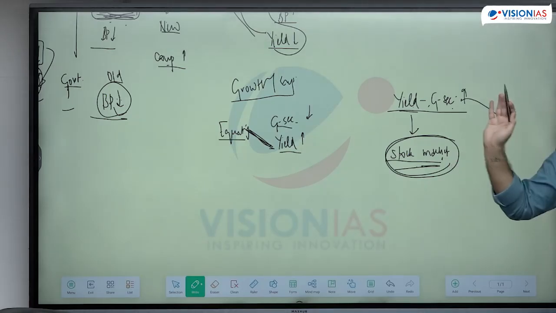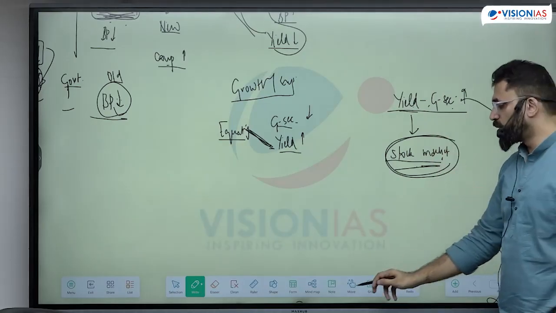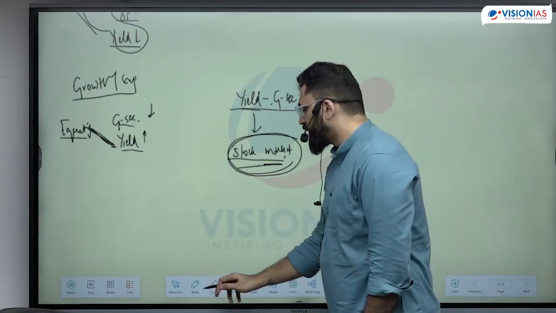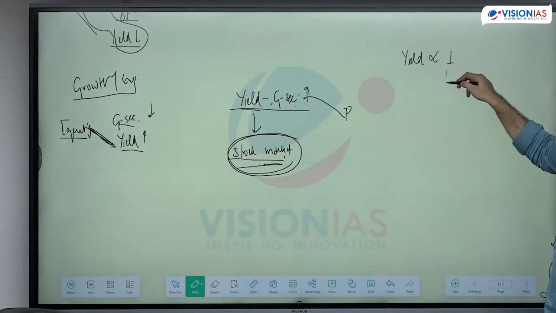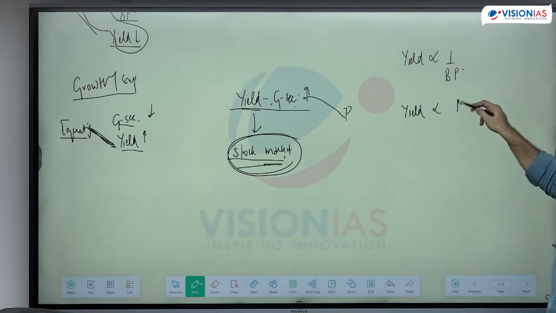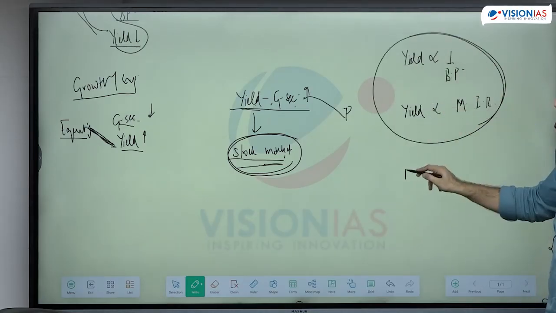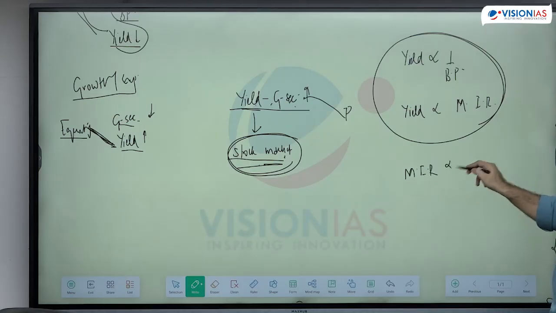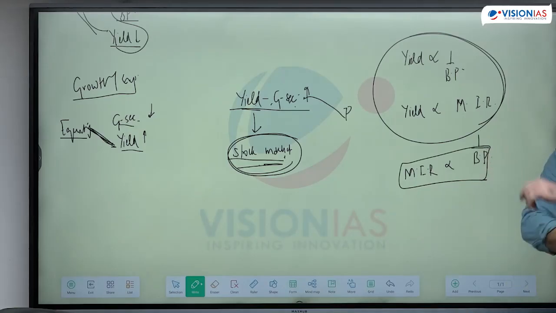This is how yield can be impacted by a lot of factors, and yield can also cause implications. The only thing you have to remember is that the yield of a bond is inversely related to its bond price, and yield of a bond is directly related to the market interest rate. These are the two important relations, and out of this will flow that market interest rate is inversely related to bond price. Is this clear? Any doubts in this relationship?